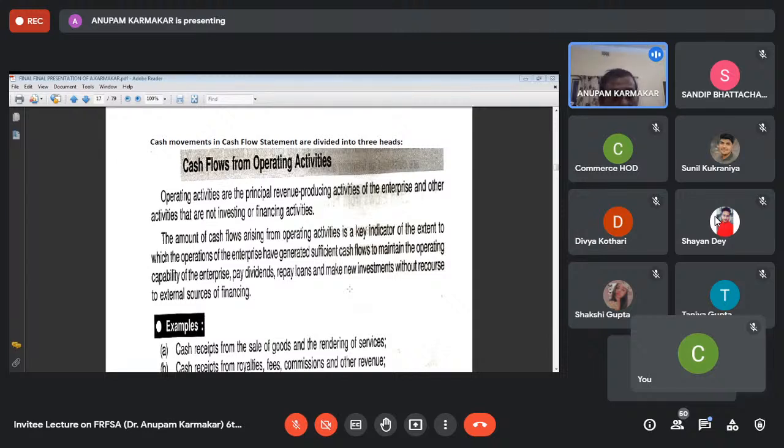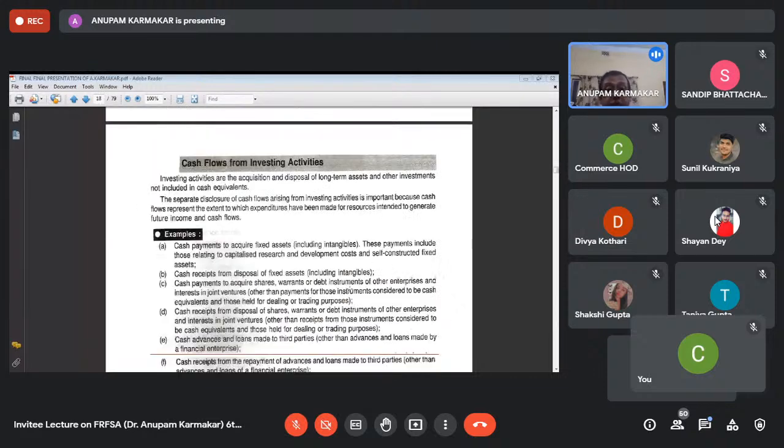I've already explained to you that operating activities means purchase, sales, payment of commission, payment of royalties, fees. That means the activities which are part and parcel of the day-to-day activities of the business. That is called operating activities. Purchase and sales, these are the day-to-day activities. So the cash which is generated due to the operating activities will be categorized under cash flows from operating activities.